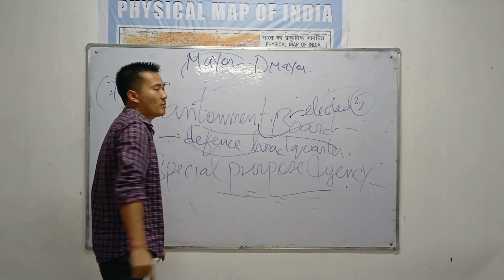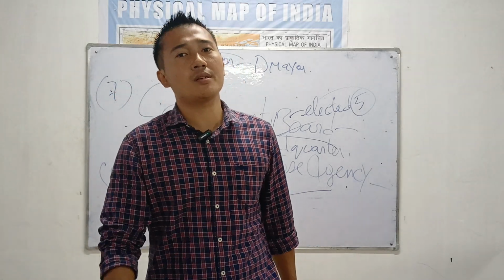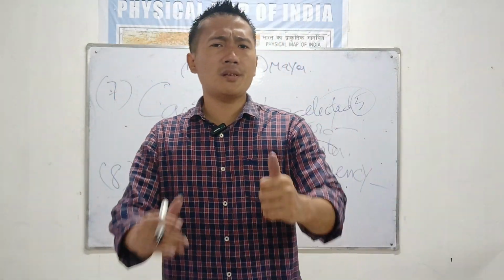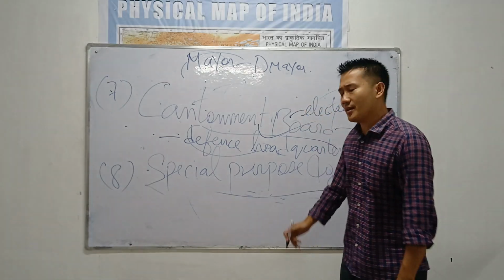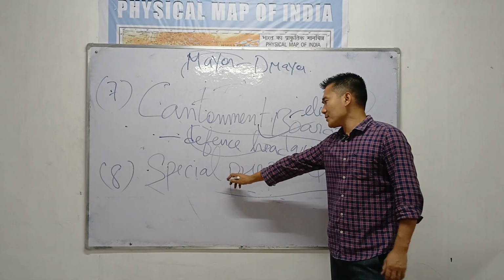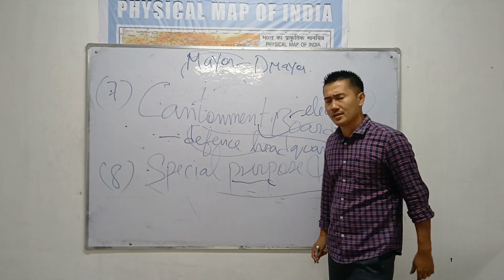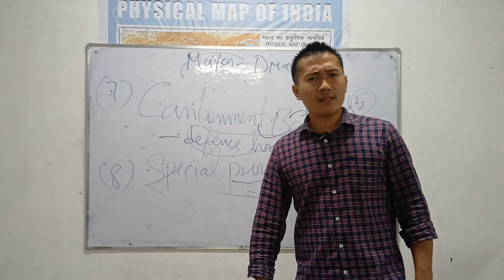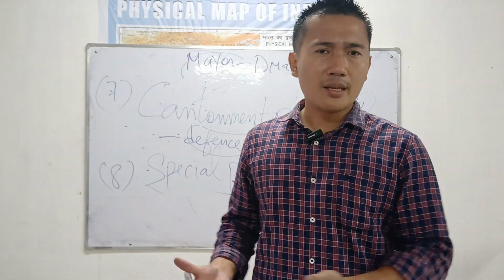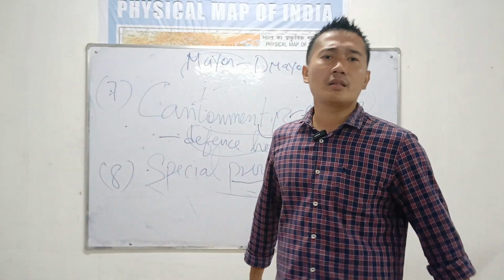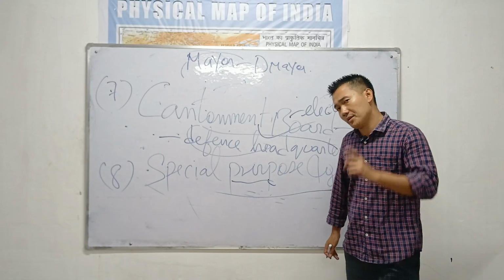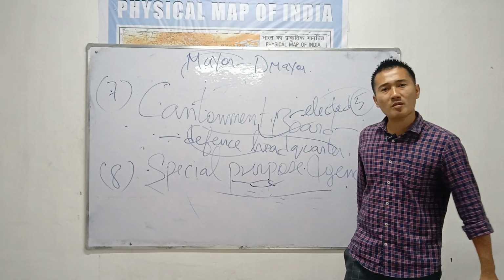The last type of government is known as the special purpose agency. By the term special purpose agency, here no one is elected. When I say special, that means it is set up for a special purpose. Take the example, water supply. Take the example, electricity. Take the example, road construction for a temporary period. Water supply is not here in cities, we can set up this special purpose agency.